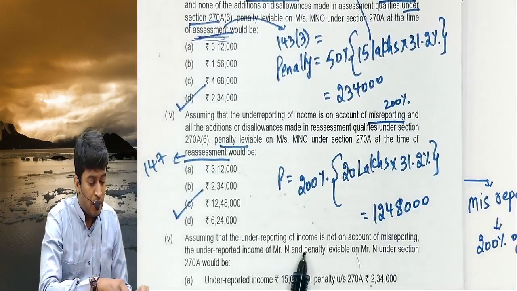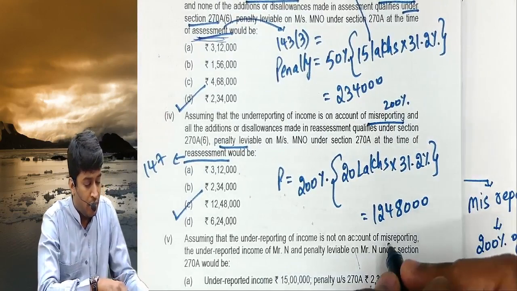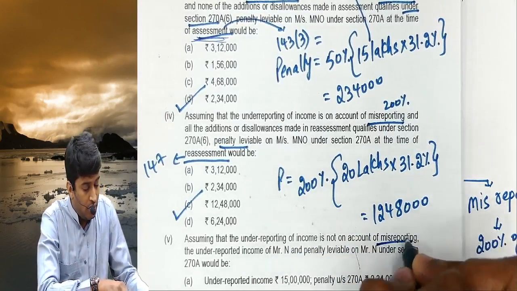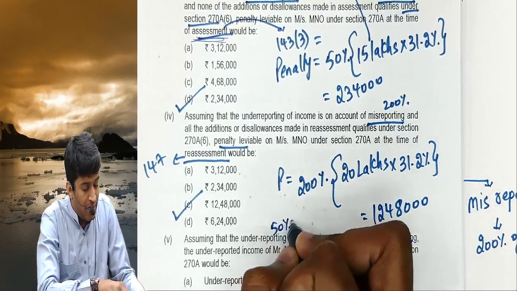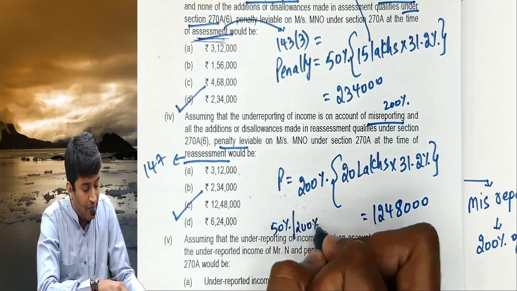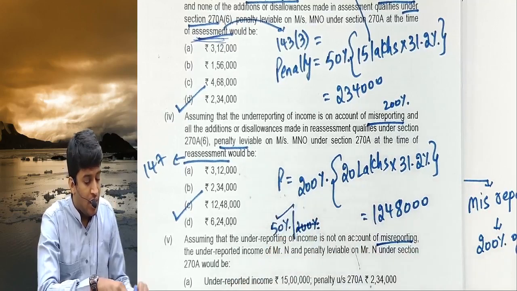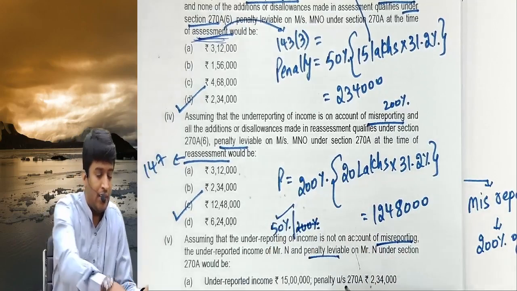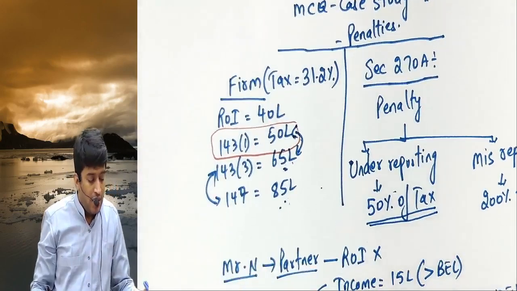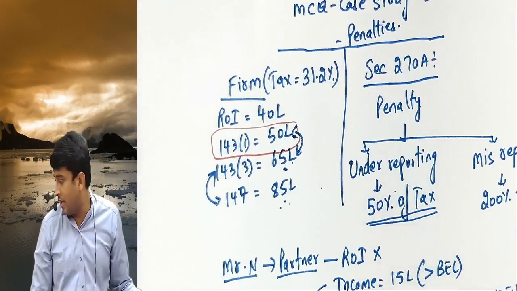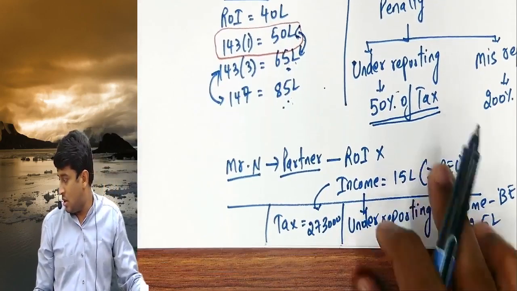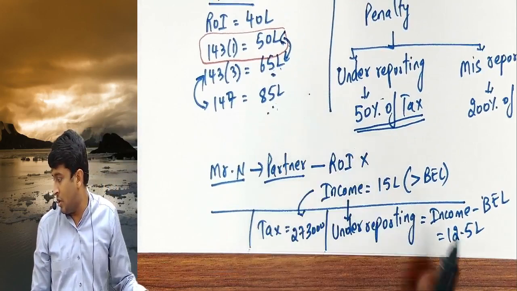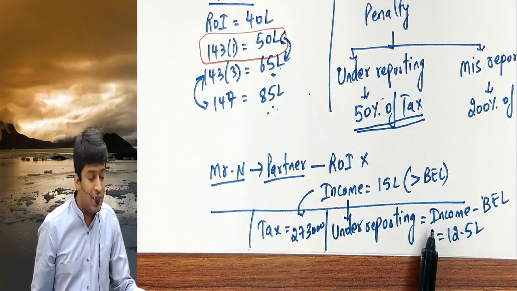Assuming that underreporting of income is not on account of misreporting, 50% only will apply, 200% will not apply. Penalty is 50%. The underreporting income of Mr. N and the penalty leviable will be, so now, underreporting will be 12.5 lakhs. That is income minus basic exemption limit.